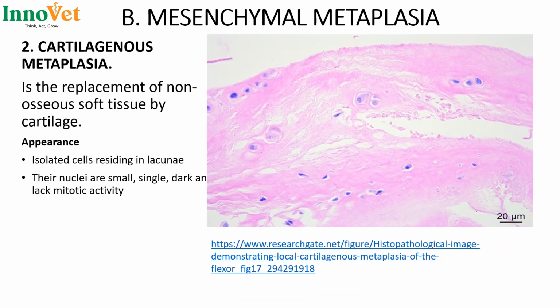Still under mesenchymal metaplasia, we have cartilaginous metaplasia, also known as chondrometaplasia, which is the replacement of tissue by cartilage. Then in appearance, we can see cells that are residing in lacunae, like these ones, and then they have nuclei that are dark, single, and small, and they don't show any mitotic activity.